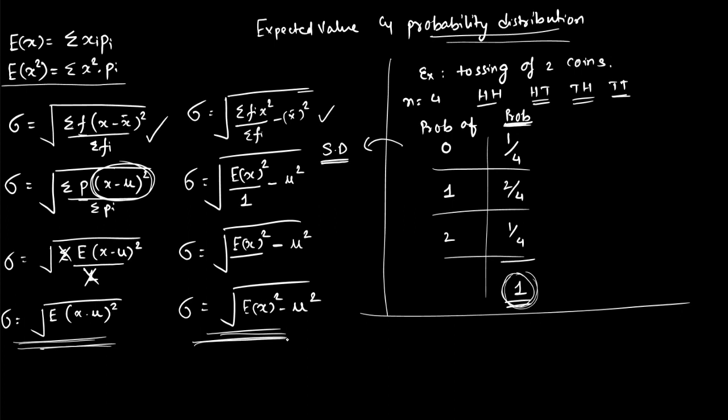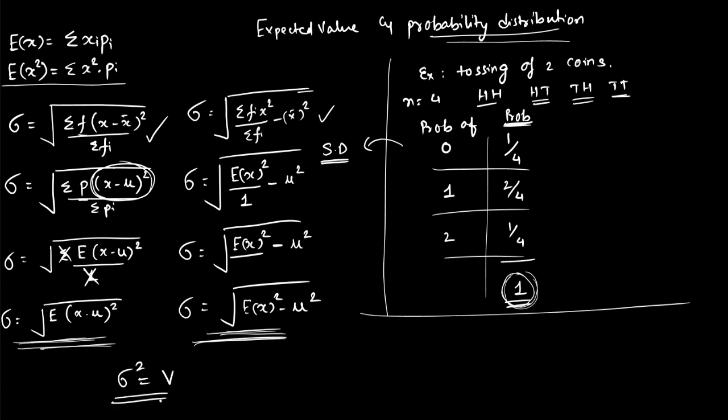This is a standard deviation of a frequency distribution, so all the properties of standard deviation will apply to this also. If they tell us to find the variance, I will square this. We all know the square of standard deviation is nothing but variance.